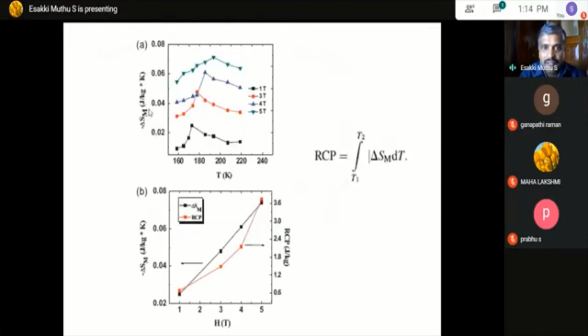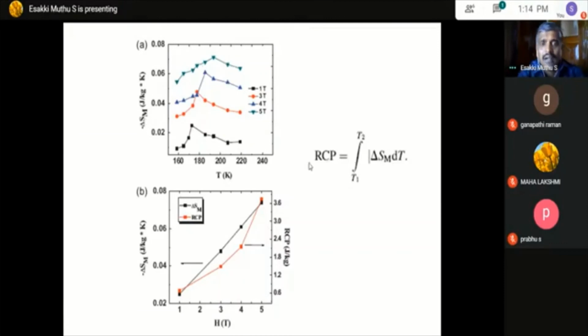So this curve shows the different fields. Usually for the temperature versus delta Sm curves I have shown previously, I have given only one magnetic field, the highest magnetic field, 5 Tesla. But here I have given different fields, so you can understand that once you increase the magnetic field, 1 Tesla, 3 Tesla, 4 Tesla, 5 Tesla, there is an increase in the delta Sm value.